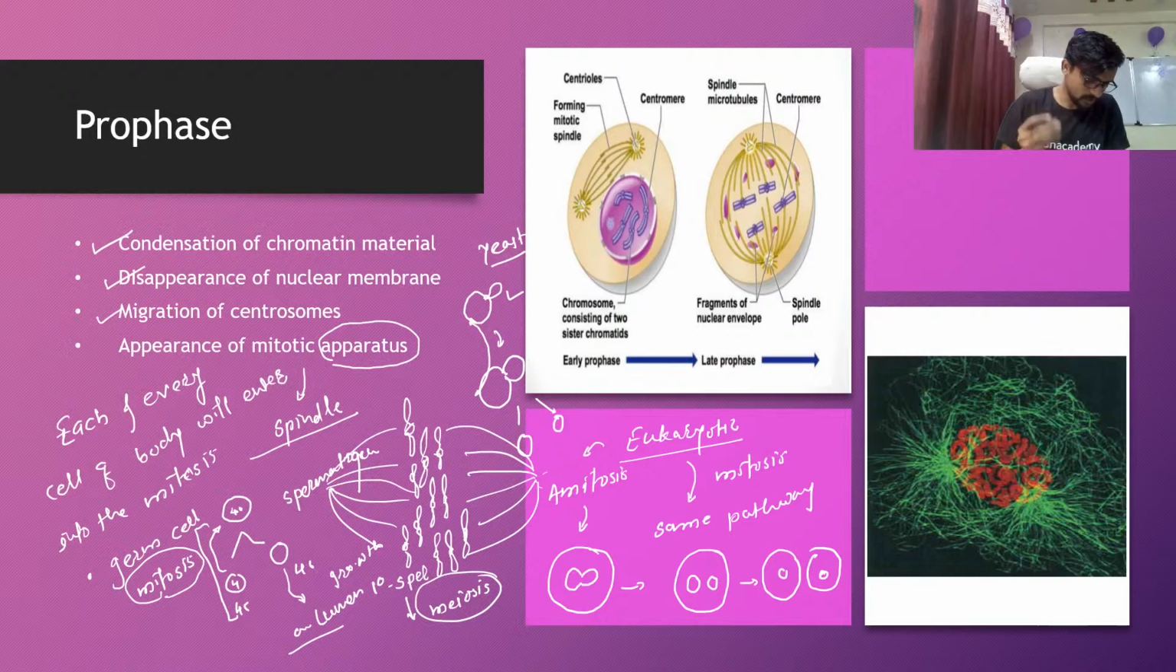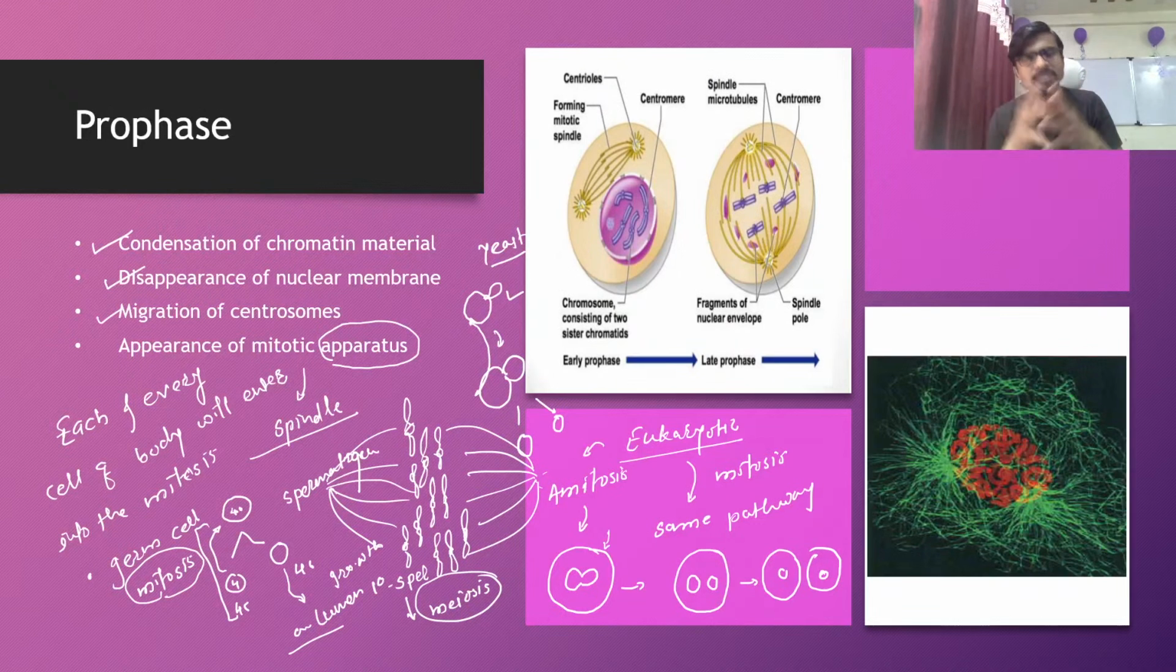Okay, so we have one more question, sir. What is the exact difference between mitosis and amitosis? Very good question. So the exact difference between mitosis and amitosis: in amitosis the nuclear membrane is not going to disappear, so amitosis has one pathway that is different from mitosis. In mitosis, the nuclear membrane disappears.